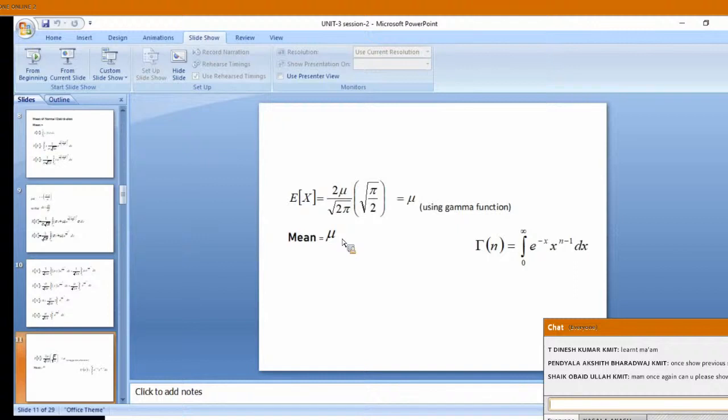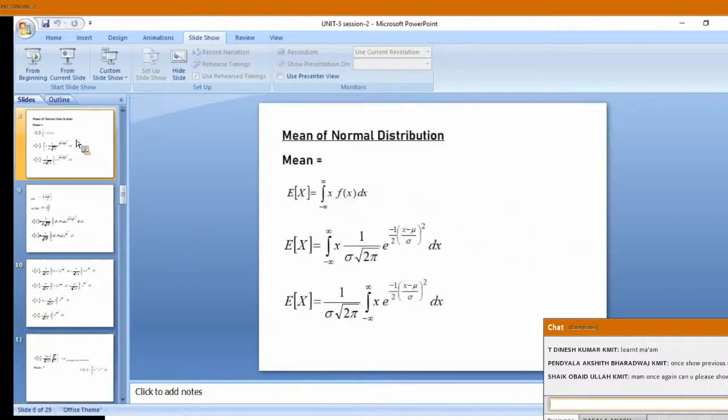Now, some of you asked me to show the previous slides. So once again I will go back to the first slide. Only 4 slides are there for the mean. So let me go back through the 4 slides one by one.